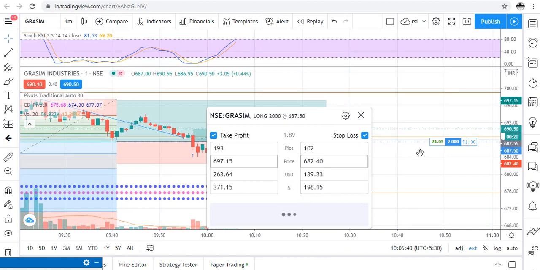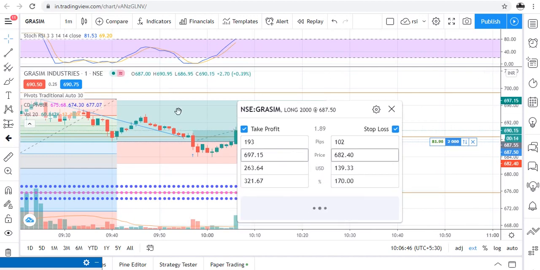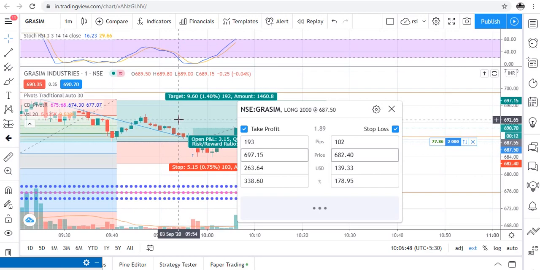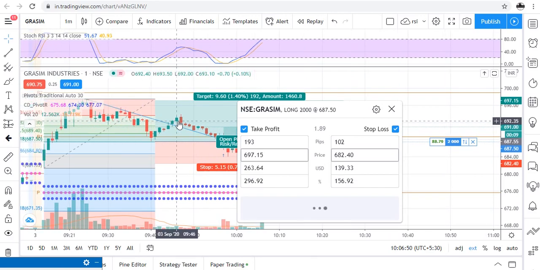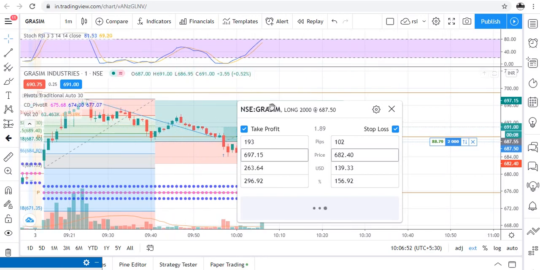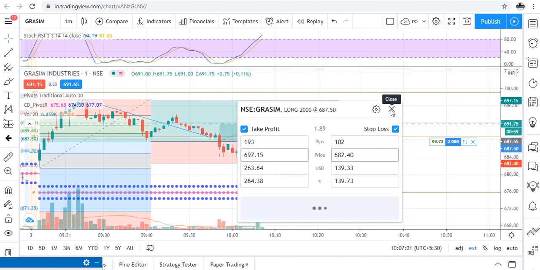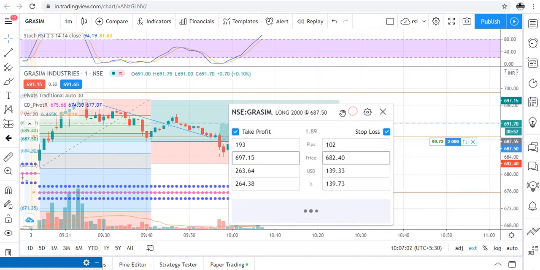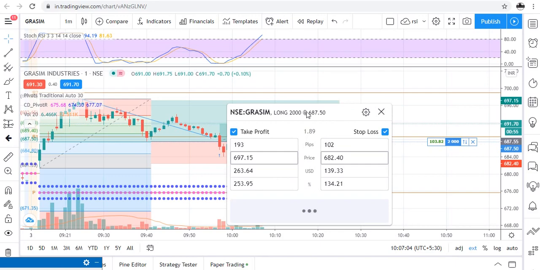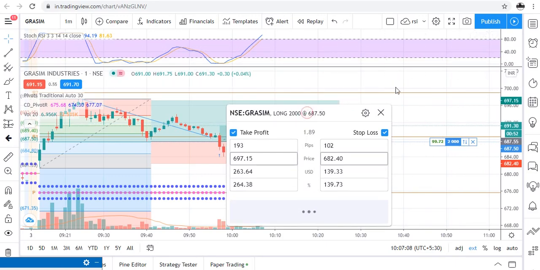Just let me tell you that I have taken 2000 in quantity because there was a stop loss of 5 rupees. So I have placed order with 2000 quantity with my risk appetite, which is a part of risk management, and it is taking some time to place this order. So let us move this dialog box here.